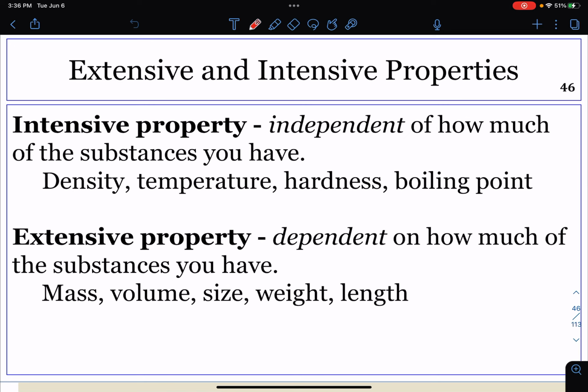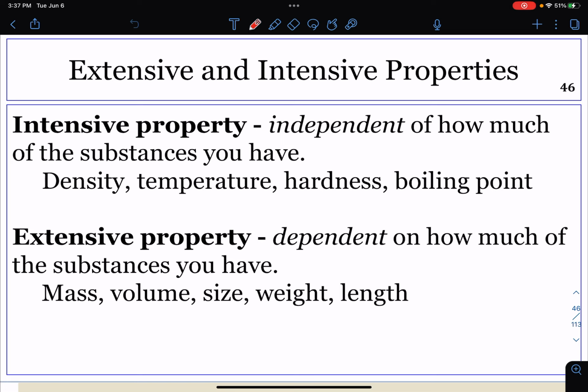Properties of matter fall into one of two categories. If the property depends on the amount of matter present, then that is an extensive property. The mass and volume of a substance are examples of extensive properties. For instance, a gallon of milk has a larger mass than a cup of milk. The value of an extensive property, the mass of something, is directly proportional to the amount of matter in question.